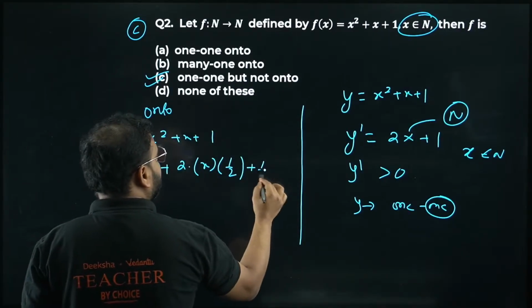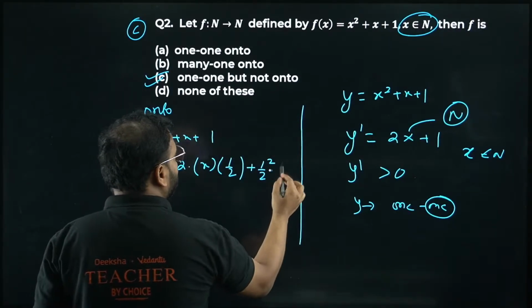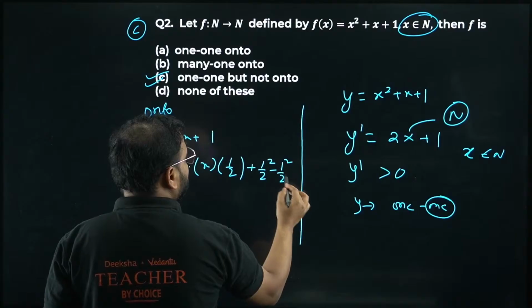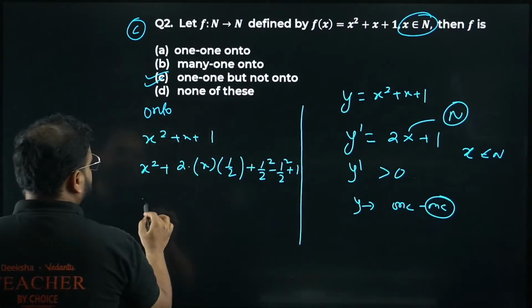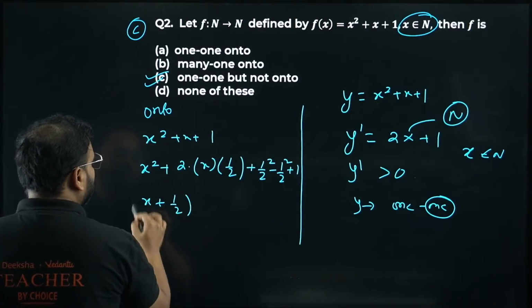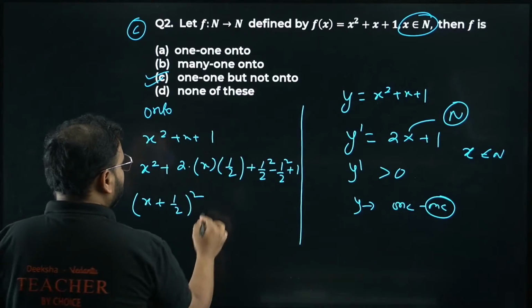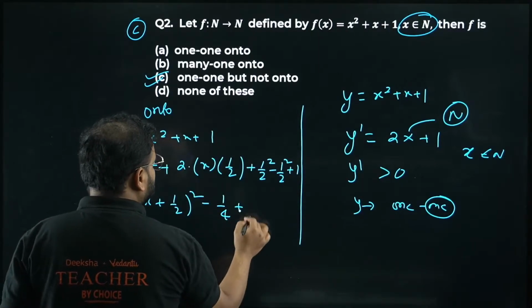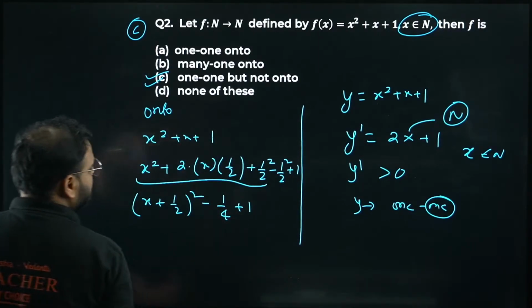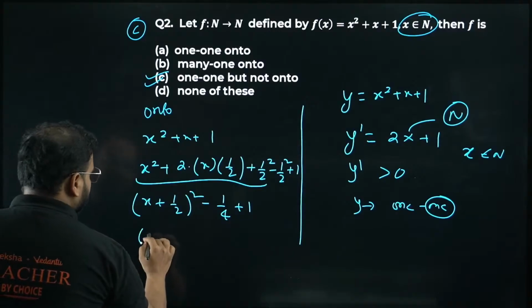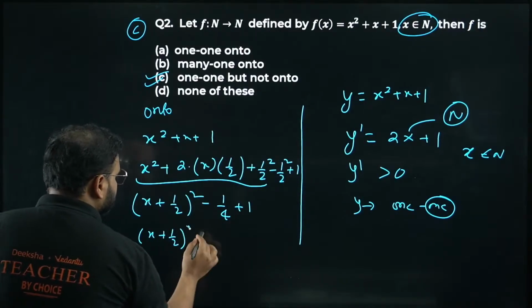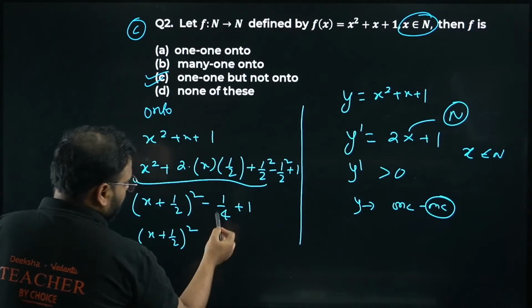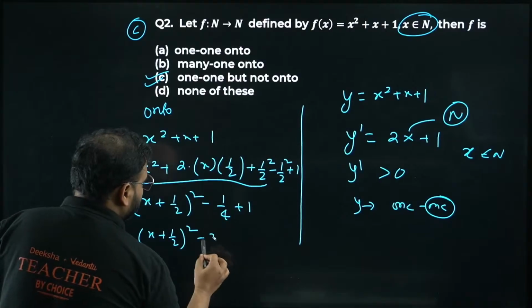So we write 1 by 2 square; the extra I've added, remove here: minus 1 by 2 square, plus 1. Here I get x plus 1 by 2 the whole square, minus 1 by 4 plus 1, which is plus 3 by 4.